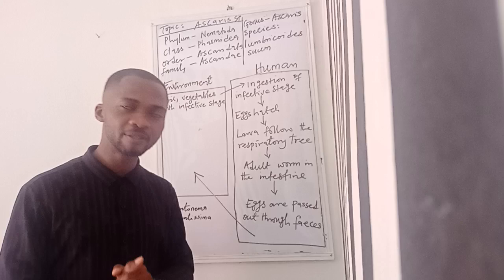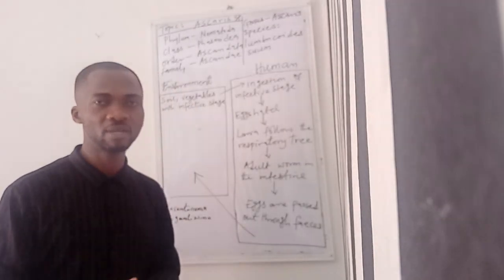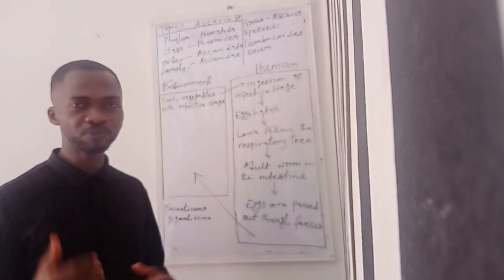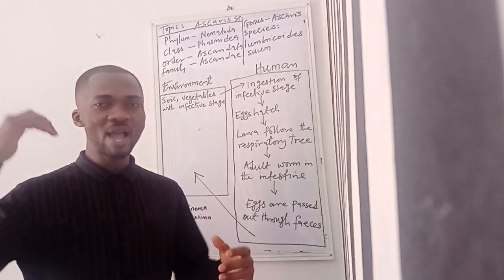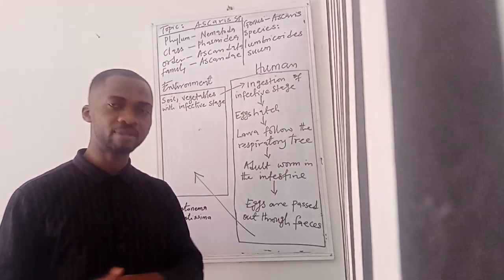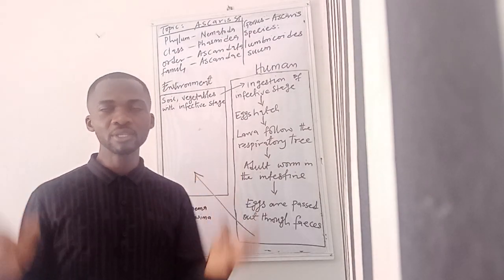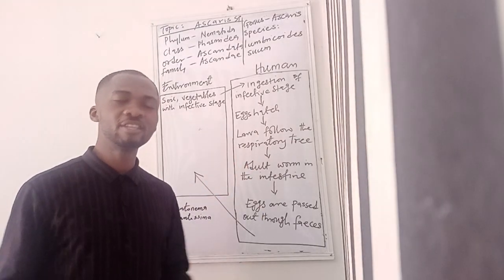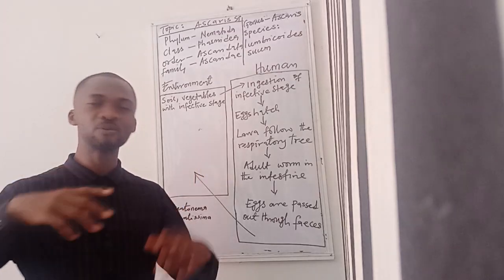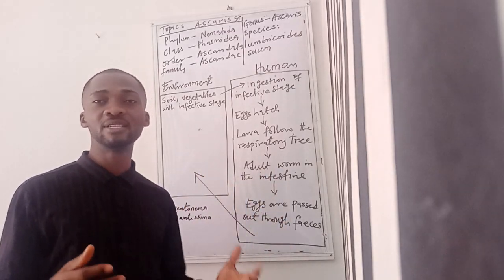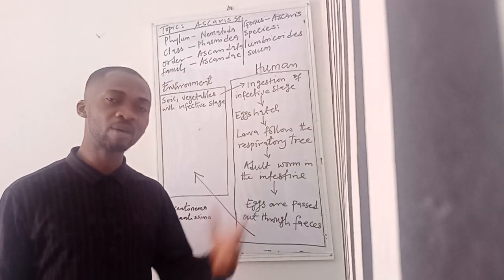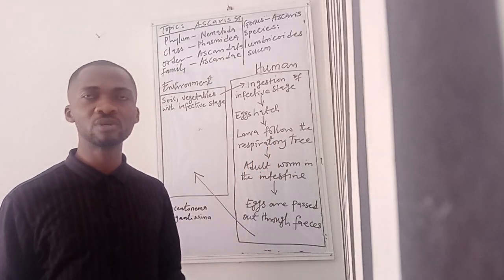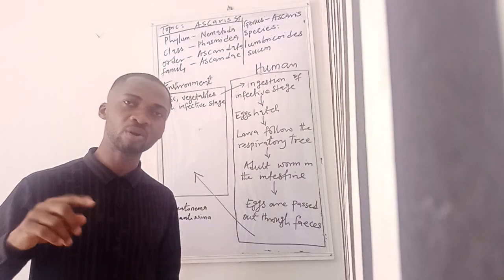Apart from that diagnosis, the next thing we'll talk about is treatment. How do we treat ascariasis? Don't forget the name of the disease: ascariasis. So the primary drug that is used for the treatment of ascariasis is mebendazole, the same drug we've been talking about since we started these nematode diseases, or nematode parasites. The same drug, mebendazole. However, in mixed infection, some people use tetrachloroethylene.